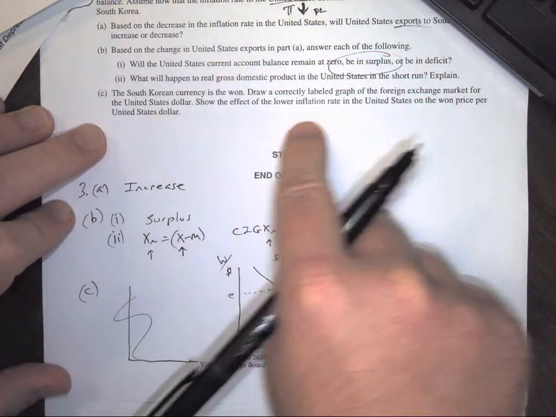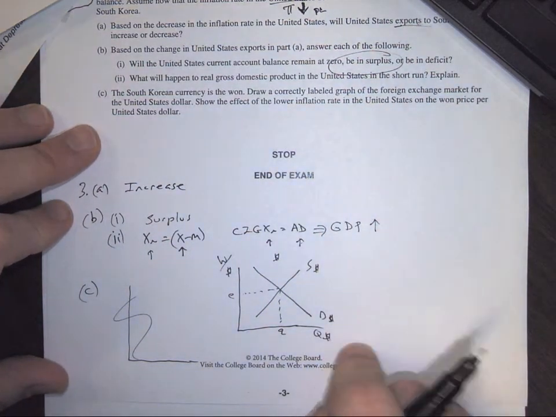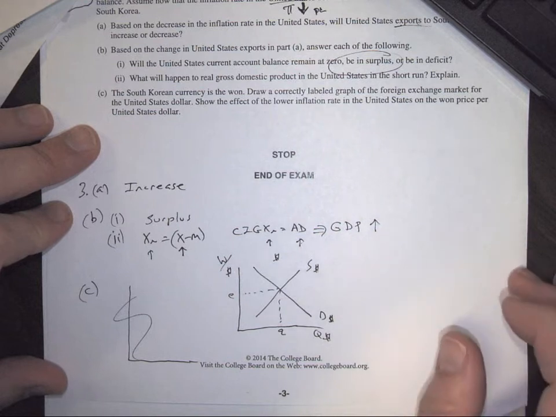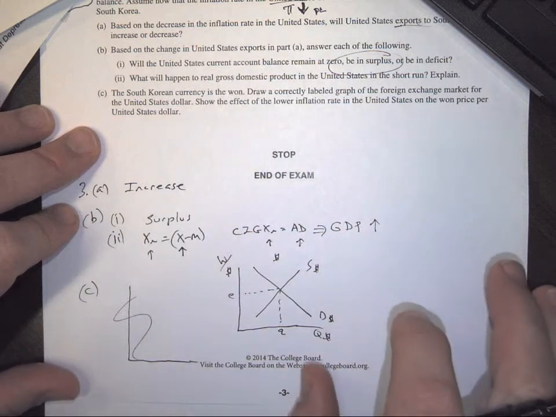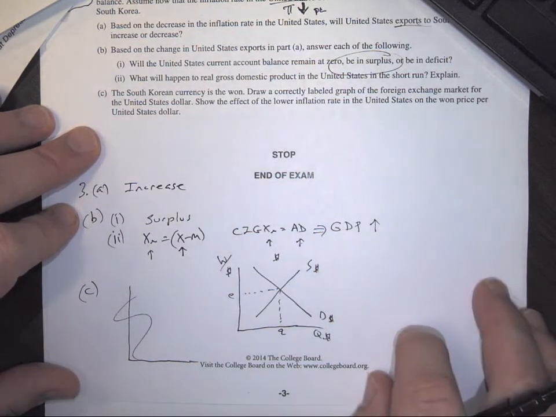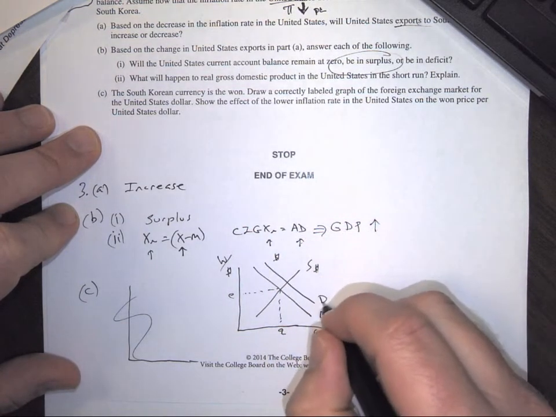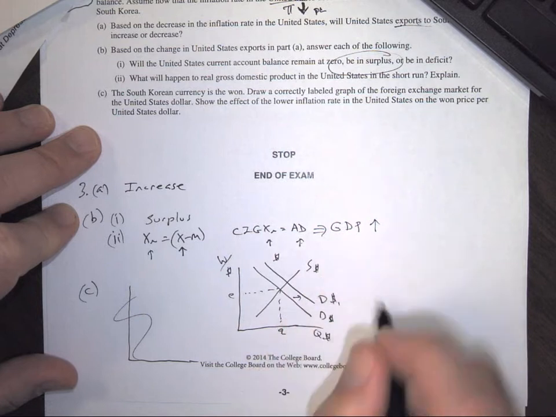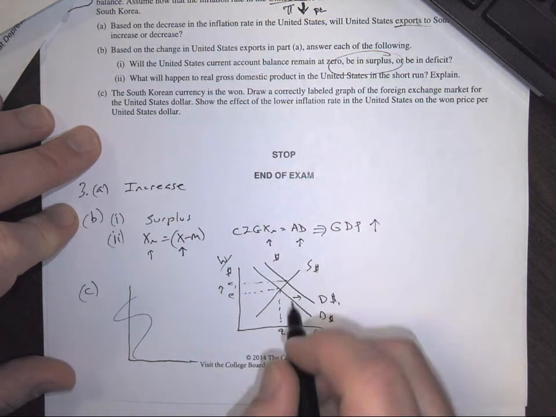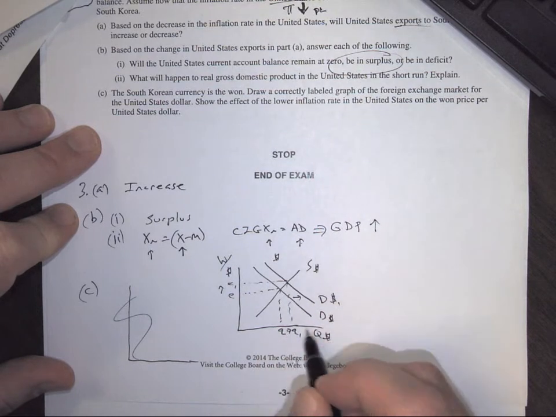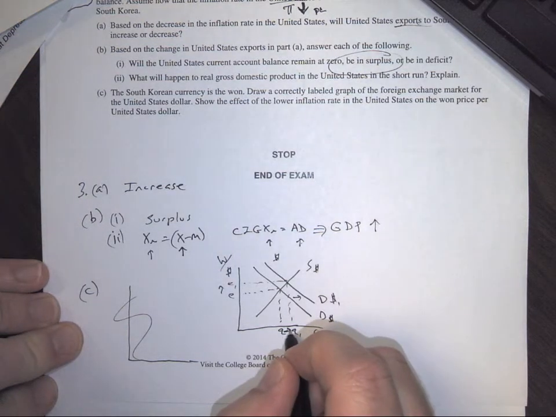So now, what's going to happen if people want to buy our stuff and we have to ship it to Korea? With the lower inflation rate, people in Korea are going to put their won back in the supply, and then they're going to demand dollars because they need to buy our exports. So they're going to show demand for the dollar increasing to the right, and that is going to drive up the exchange rate, or the won divided by the U.S. dollar. So Q to Q1 is going to show that the quantity demanded has increased. Sorry, that's an arrow. That's pretty ugly right there.